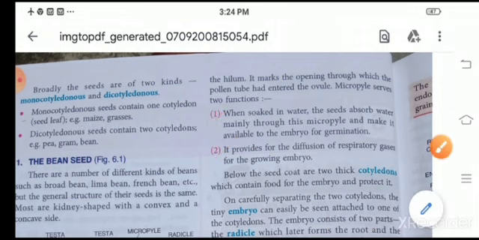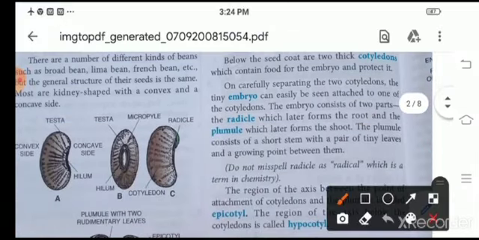Now below the seed coat there are two thick cotyledons which contain food for the embryo, and these cotyledons also protect the embryo. If we separate these two cotyledons, we can easily see the tiny embryo. The embryo contains two parts, the radicle and the plumule.